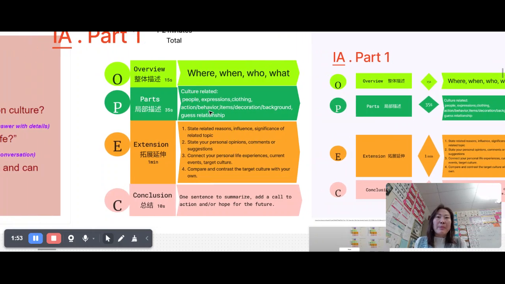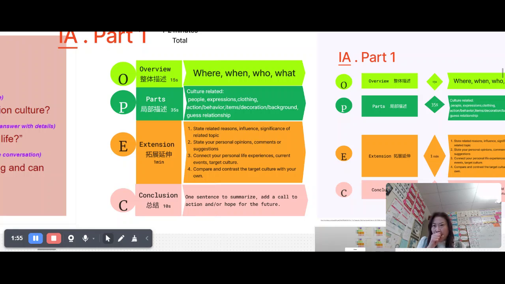How do you describe a picture? That's your part 1. Remember OPAC. O is overview. Use it quickly. If you're ab initio, quickly, 15 seconds. Who, where, when, what. Cover these. And then P is part, the partial description.